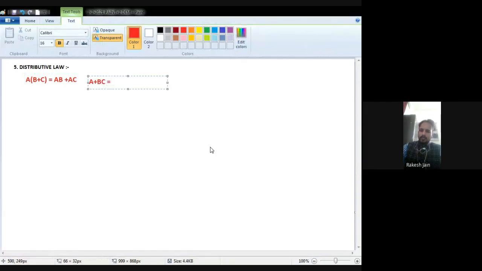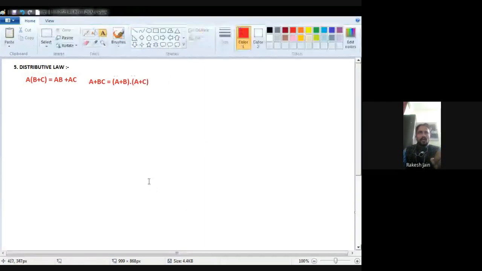Now the next law is distributive law. See very carefully this distributive law. This one is the new law, that is distributive law.